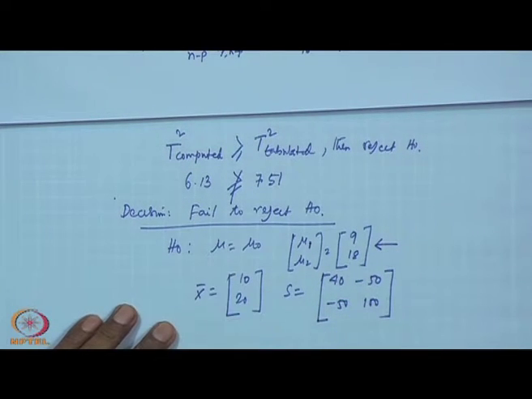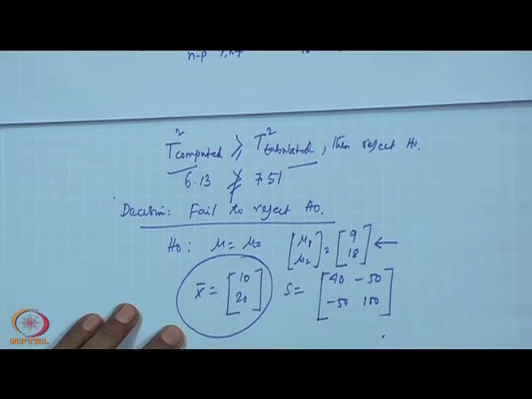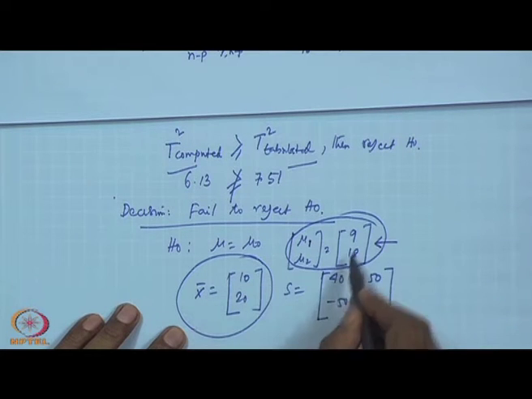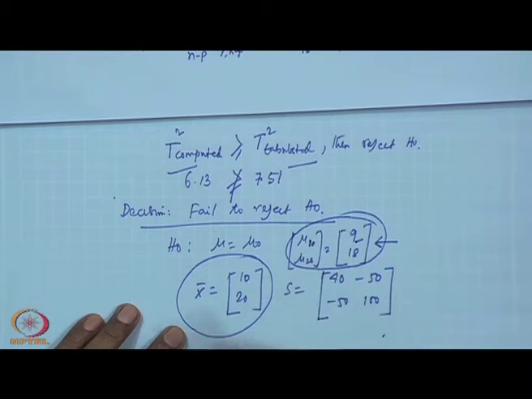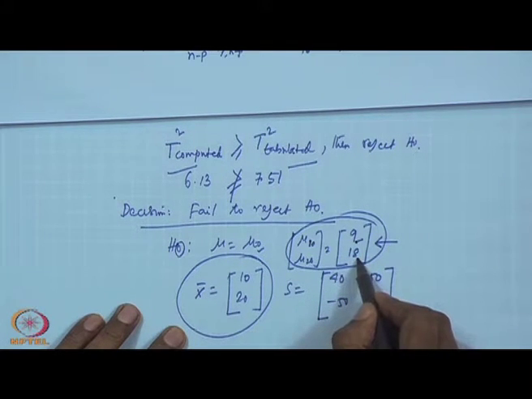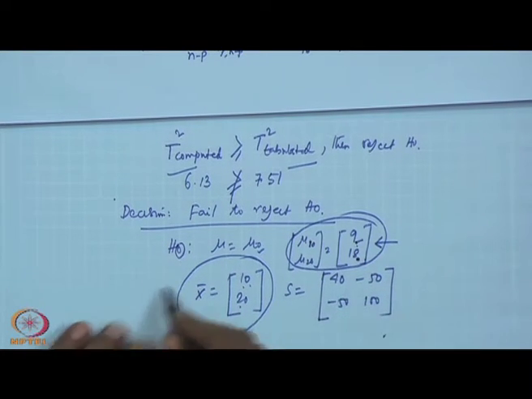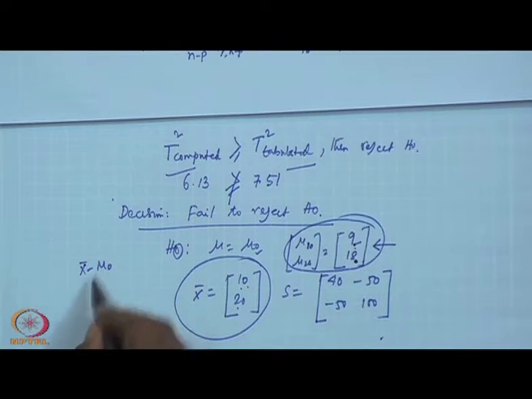And now you know the population characteristics, and based on this T square computed and T square tabulated, both are computed. What is x bar? 10, 20. Now you are creating one null hypothesis like this, mu 10 and mu 20, just to give this 0 notation here, 9 and 18. So, the difference x bar minus mu 0 is 10 minus 9 is 1, and 2.